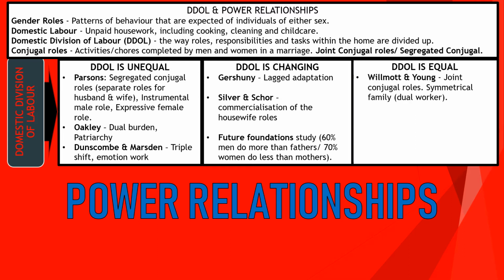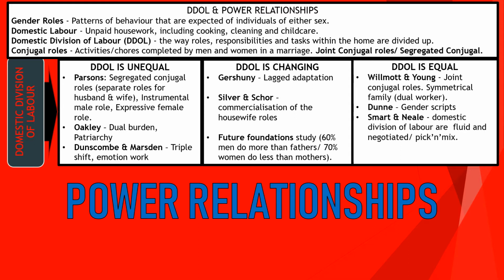Then in the arguments that DDOL is equal, we've got Willmott and Young, who talk about joint conjugal roles, the growth of symmetrical families, the development of the new man, dual worker families. So this shows equality. We also see Dunne, who talks about gender scripts and how there was negotiation and equality in relationships, but really it was only same-sex couples. So it shows gender equality and DDOL equality in same-sex couples, but not necessarily in heterosexual couples.